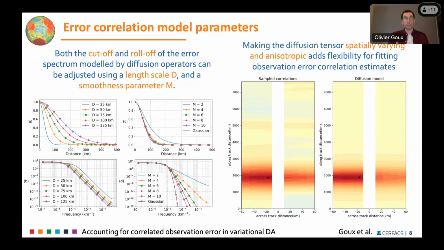And also the diffusion tensor, which is used to represent the length scale, is varying in space and anisotropic, which gives us some flexibility to fit the observation error correlation. So I'm showing on the left correlations that are sampled from the SWOT simulator, actually. So simulated observation error using the SWOT simulator from JPL and CNES. And you can see on the right the equivalent diffusion model, which is close enough at least for our purposes. So we did implement this operator in NEMOVAR to try to confirm any insight that we gained from the toy system.